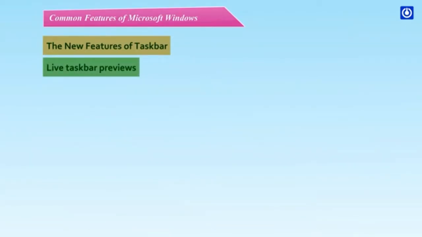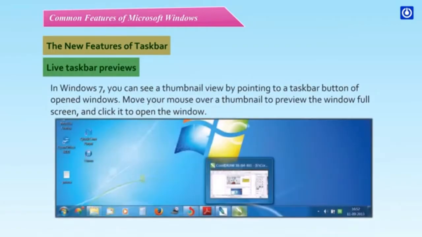Live taskbar previews. In Windows 7, you can see a thumbnail view by pointing to a taskbar button of opened windows. Move your mouse over a thumbnail to preview the window full screen and click it to open the window.